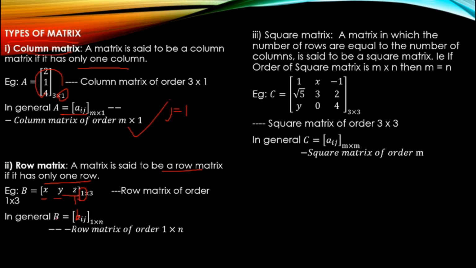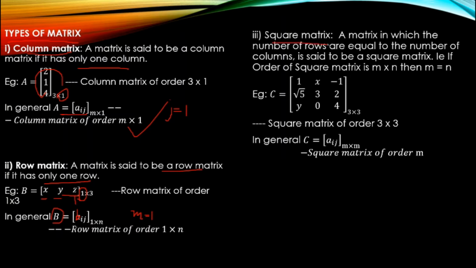So the general form of a row matrix is, you can use any letters, it's not necessary to use B. So B is equal to Bij 1 by n. So always the value of m for a row matrix will be 1. Okay, so here we are done with our row matrix.